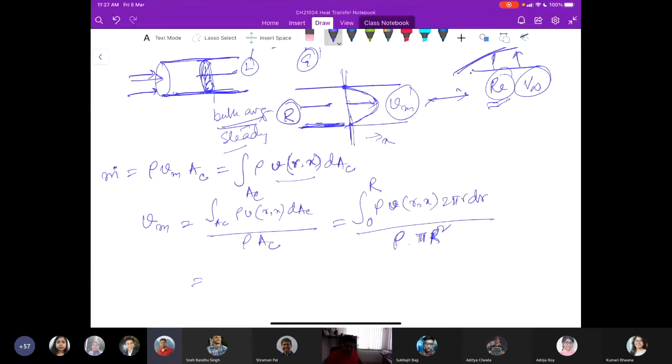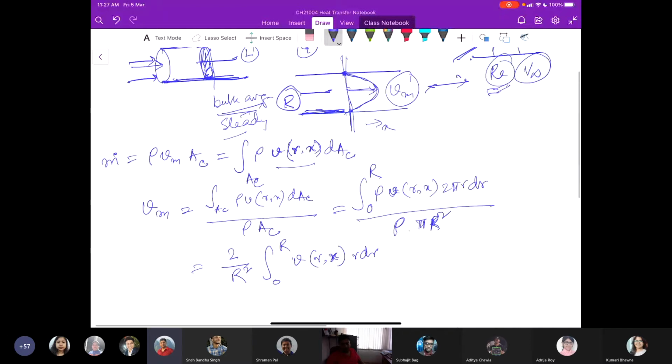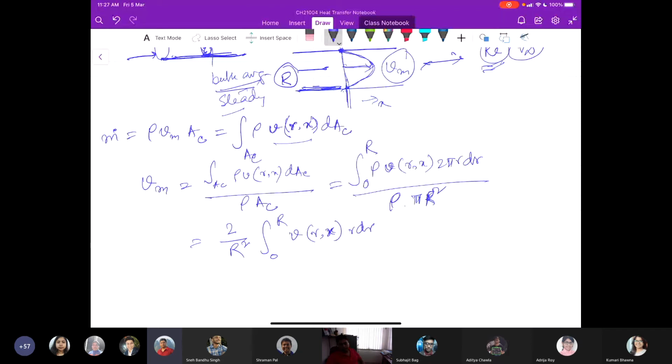So if I simplify, this would be 2 by r square times the integration over 0 to R of the velocity profile, whatever that would be, which is a function of r and x, r dr. This would be our mean velocity.